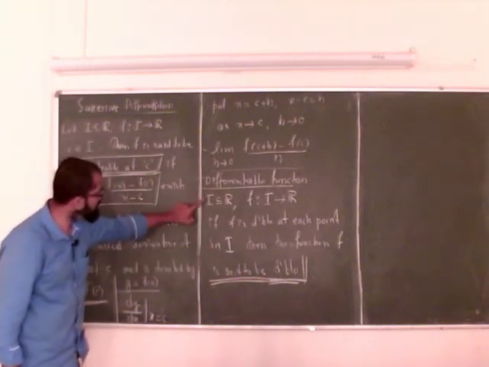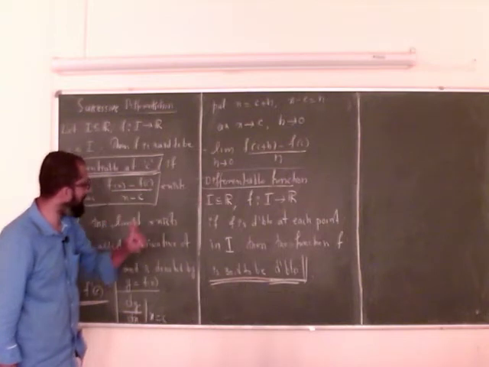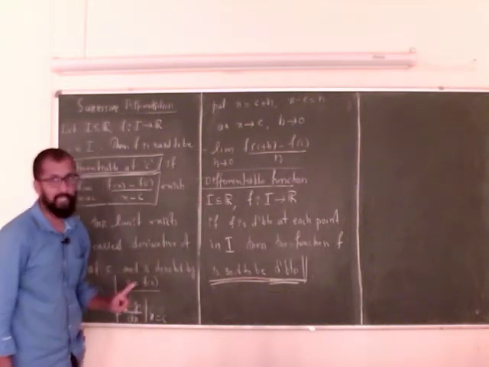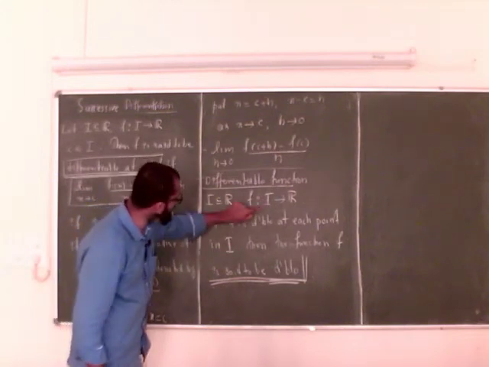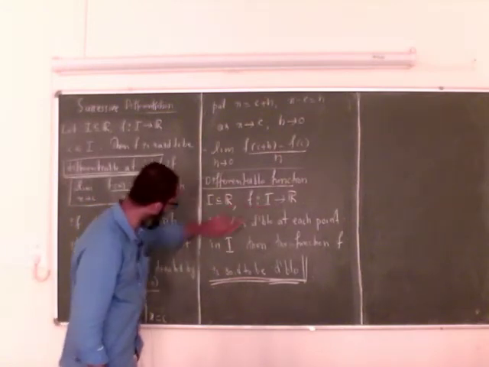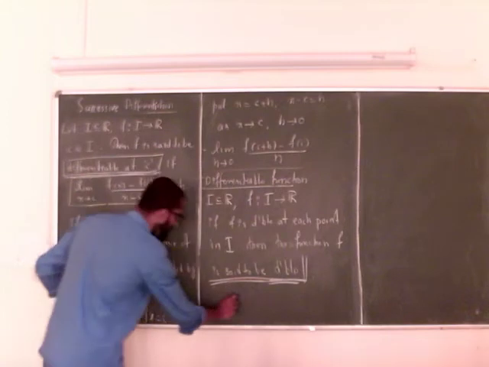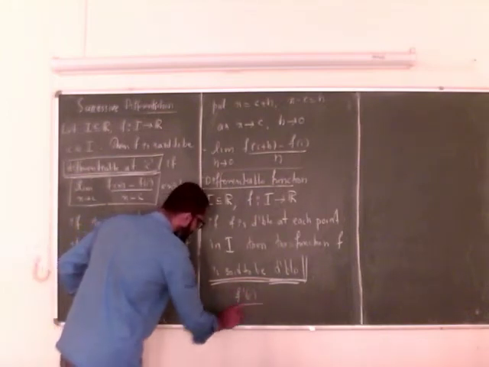So if a function is differentiable, I can compute a new function. If f is differentiable at each point of I, I can compute its derivative f prime c.